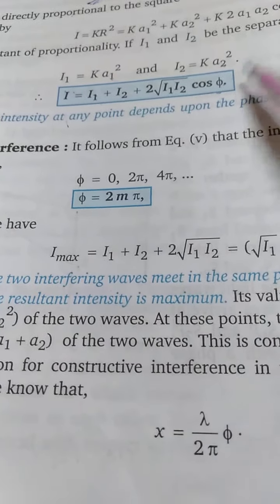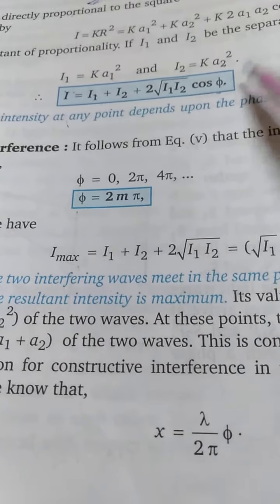Okay, so if cos theta is equal to 1, then theta is equal to what? An even multiple of pi. If so, cos phi should be 1. So cos phi will be 1 if phi is what? Either 0 or an even multiple of pi, or you can say any multiple of 2 pi.